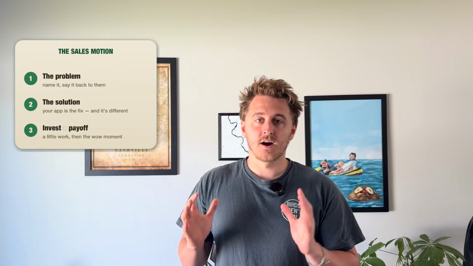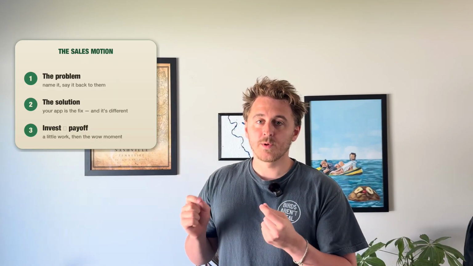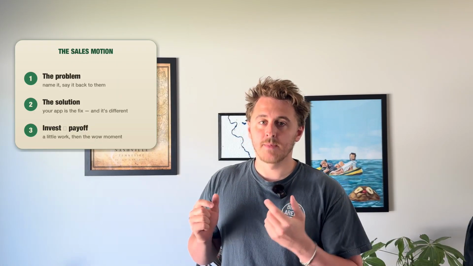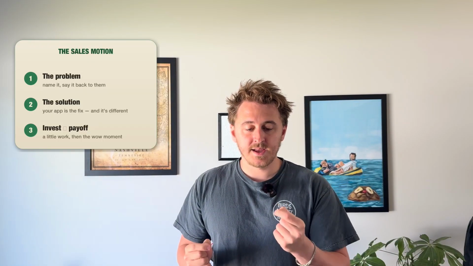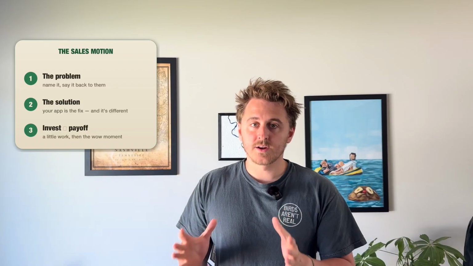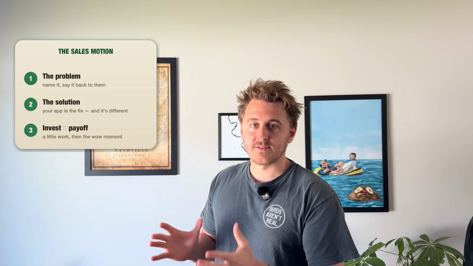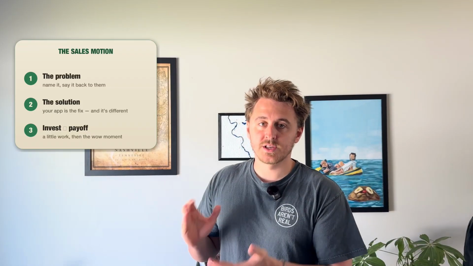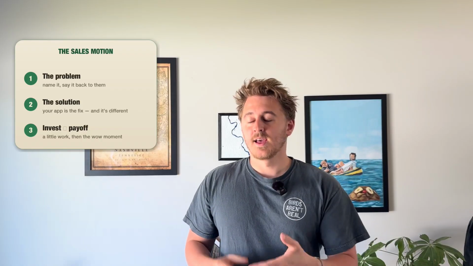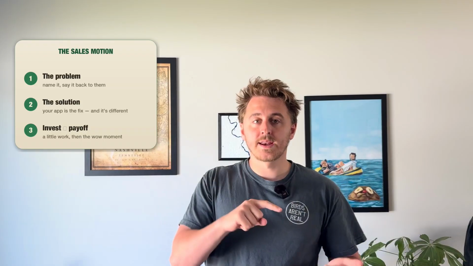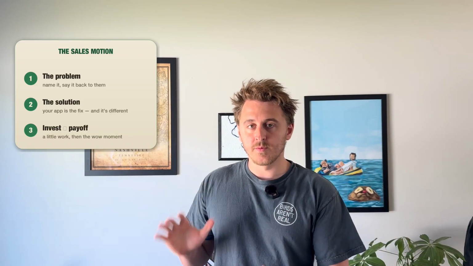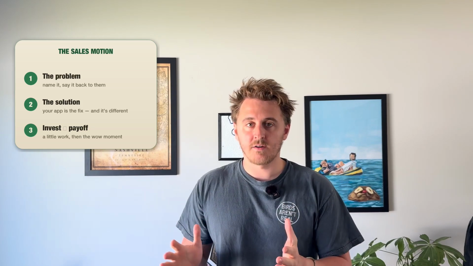Step 1, understand the user's problem and regurgitate it back to them. You want to make sure that the reason the user downloaded the app, you are stating in plain text and you're saying, we understand your problem and this app is built to fix it. Step 2, position yourself as the fix. Say, hey, our app is going to fix the problem that you identified. That's our goal. And then step 3, you have them put in a little bit of work and you show them that that paid off and there's a wow moment.